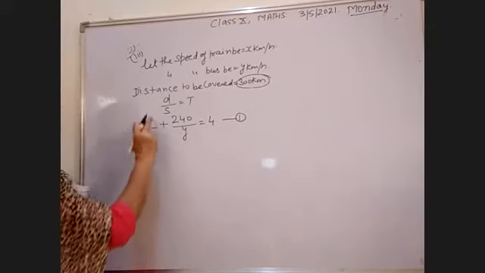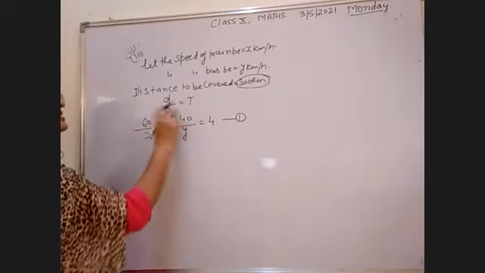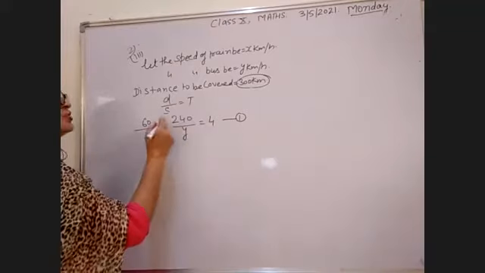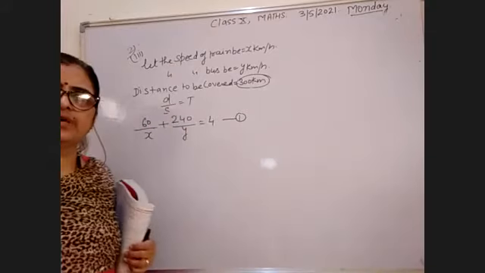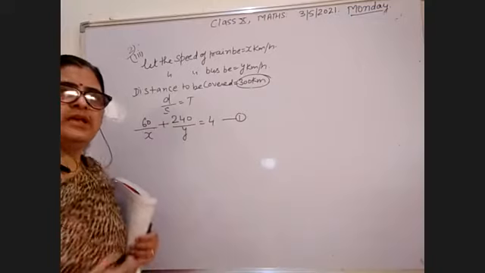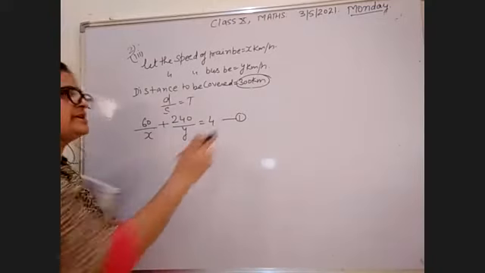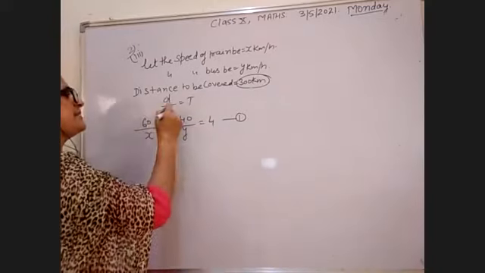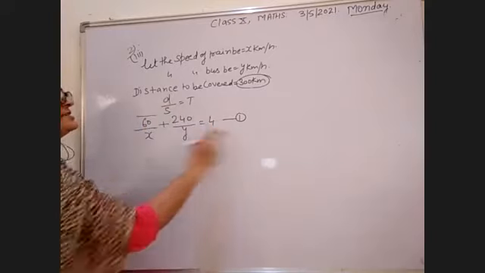Distance upon speed, this is distance covered by train, this is distance covered by bus, total time taken equal to 4 hours. This is your first equation. आपको सिर्फ इक्वेशन बनाने में ही सबसे बड़ी यहाँ पर देखना है कि इक्वेशन किस तरह से बनानी है.